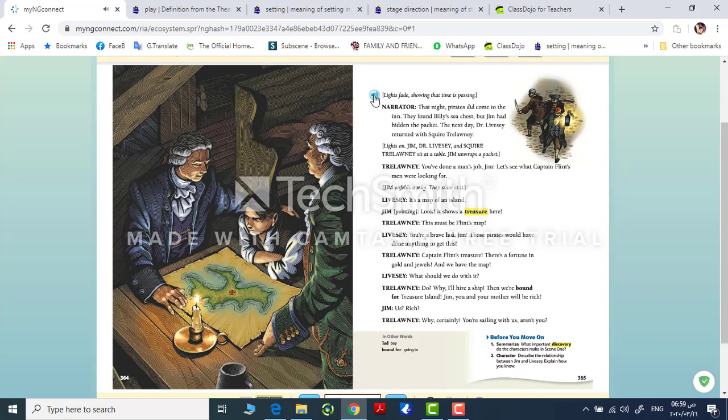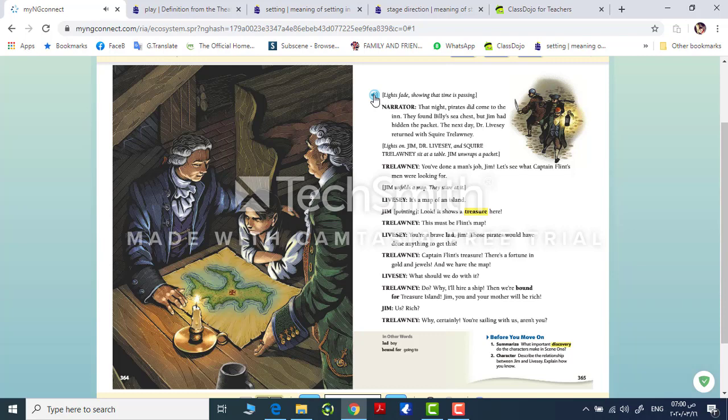Lights fade, showing that time is passing. Narrator. That night, pirates did come to the inn. They found Billy's sea chest, but Jim had hidden the packet. The next day, Dr. Livesey returned with Squire Trelawney. Lights on. Jim, Dr. Livesey, and Squire Trelawney sit at a table. Jim unwraps a packet. Trelawney. You've done a man's job, Jim. Let's see what Captain Flint's men were looking for. Jim unfolds a map. They stare at it.